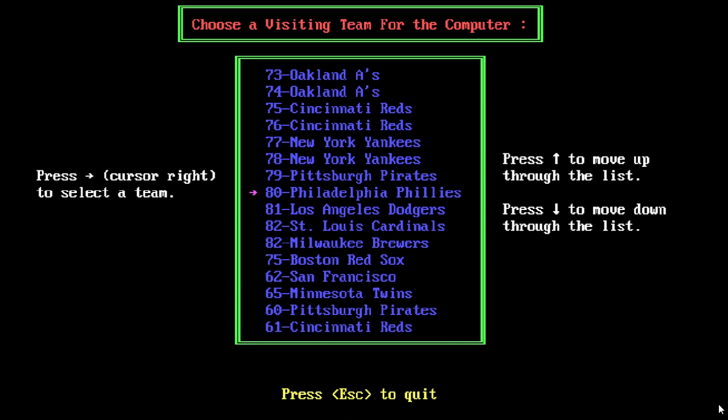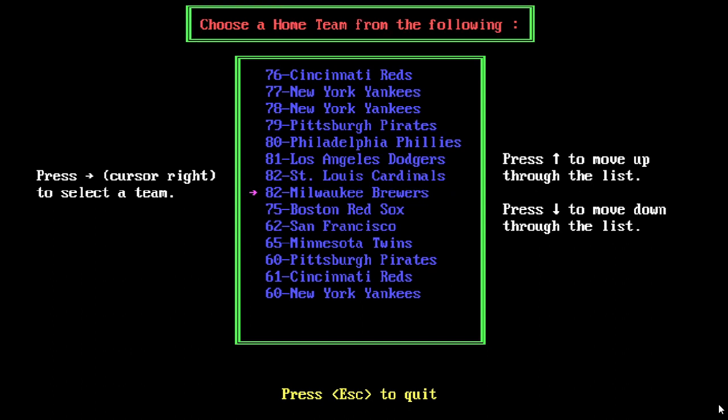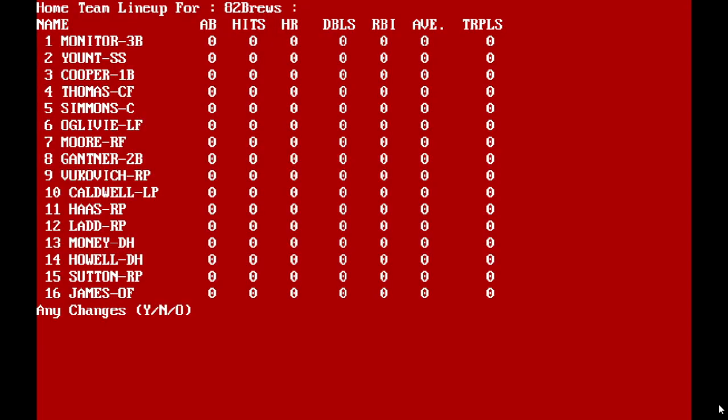All right, how about Cardinals Brewers. Visiting team for the computer. They'll be the Cardinals, and I'll be the Brewers. All right, lineup. I'm not going to mess with the lineup. We'll just keep whatever they've got here. And there's the Milwaukee lineup, no change.